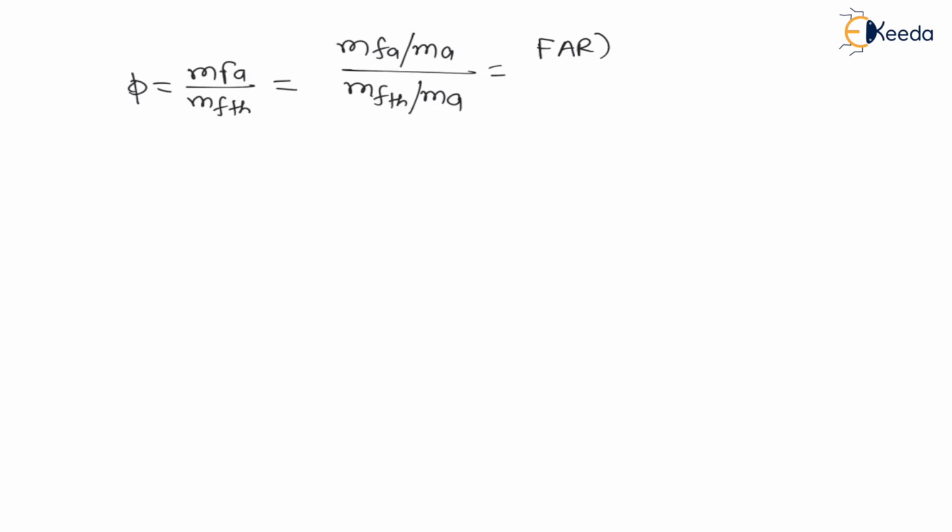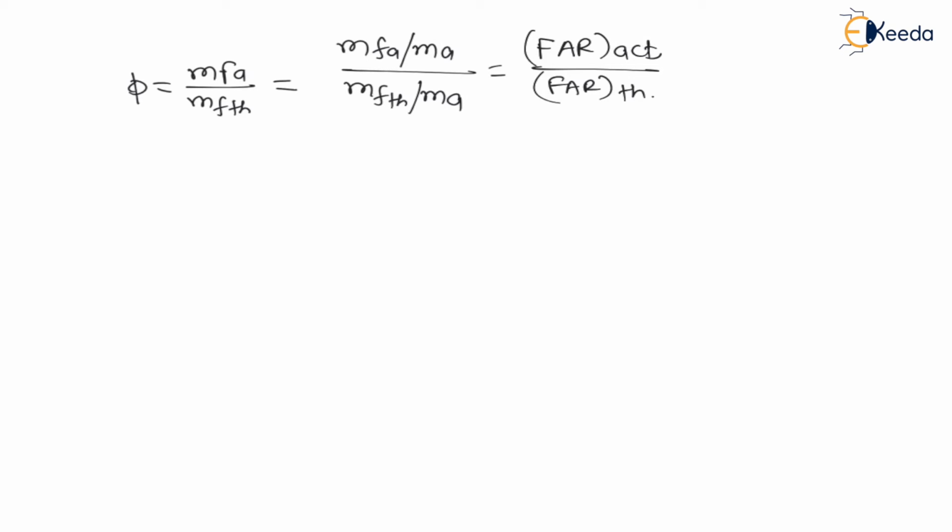Now we have defined this equivalence ratio as the mass of fuel actual divided by the mass of fuel theoretical or stoichiometric. Now again we can write it like this. Here divide numerator as well as denominator by the mass of air. Therefore mass of fuel divided by mass of air is the fuel air ratio, right? Therefore it is fuel air ratio actual divided by fuel air ratio theoretical, or stoichiometric.